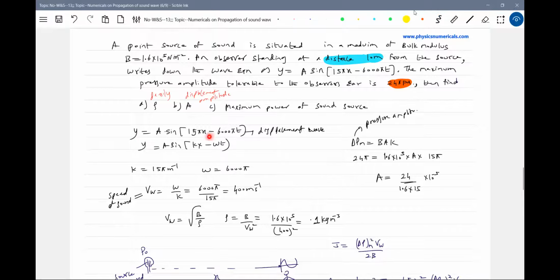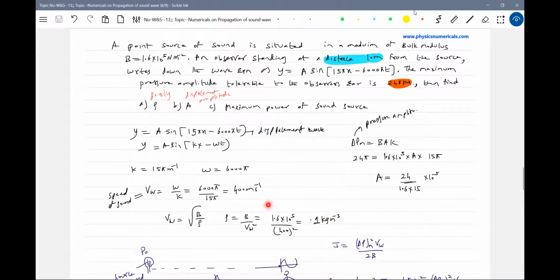What is the wave equation? This is the displacement wave equation. Comparing with the equation for propagation of a sound wave, in place of k, 15 pi comes, and omega is 600 pi. Then I'll get the speed of sound. The ratio of angular frequency to propagation constant gives the speed of sound. Then with the speed of sound formula, under root of B by rho, the density of the medium will be B by the square of the speed of sound. Substituting the given bulk modulus and the speed of sound we calculated, I'll get the density of the medium as 1 kg per cubic meter.